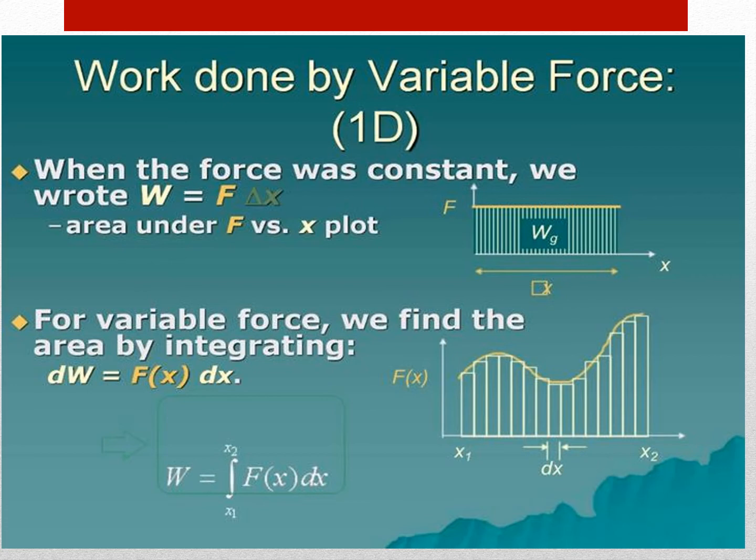See the graphical representation of the work done by a variable force. The area under the graph is the work done by the variable force. The area that is marked is the work done by the variable force. When the force was constant, we wrote W equal to F into dx. So for variable force, we find the area by integrating, that is, the integral of F of x into dx. So we will get the answer: F cos theta into dr.